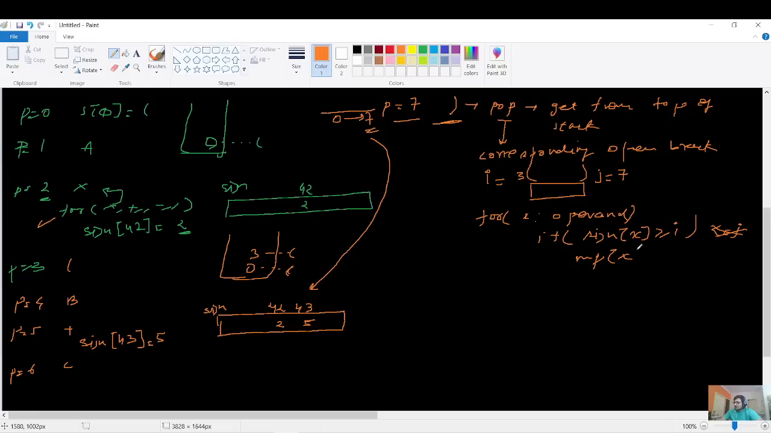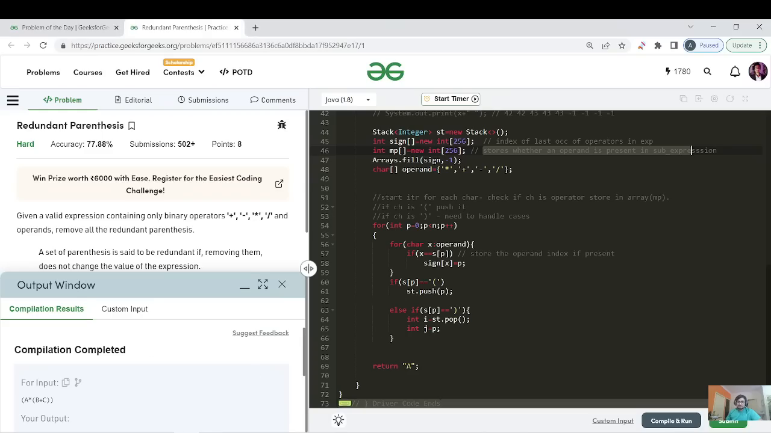If that's the case, store this in MP of x equals 1. It is saying that you have these types of operators. MP of x, where x is nothing but the ASCII value of the operators. Let me code this step, and then we'll proceed ahead.